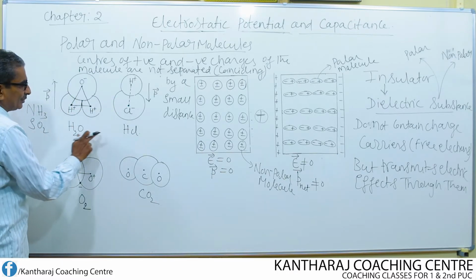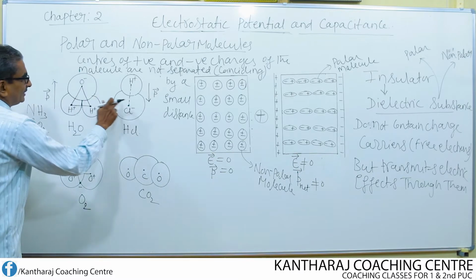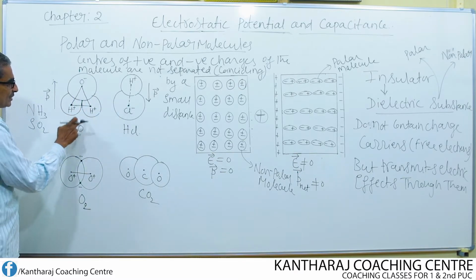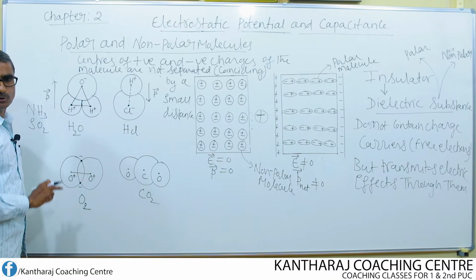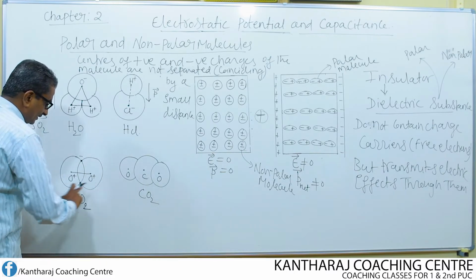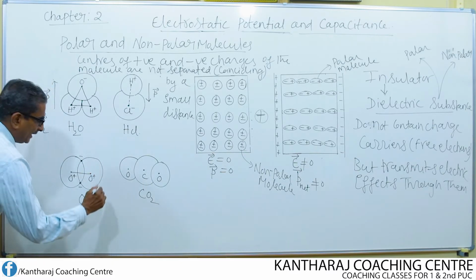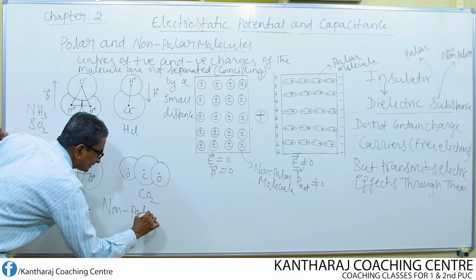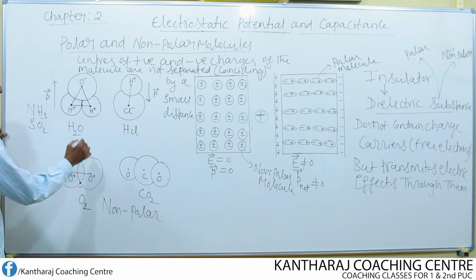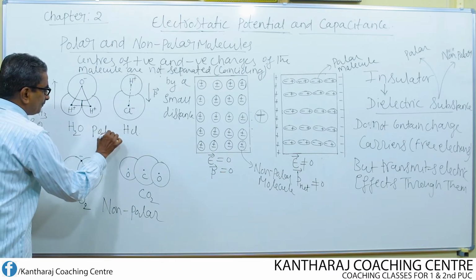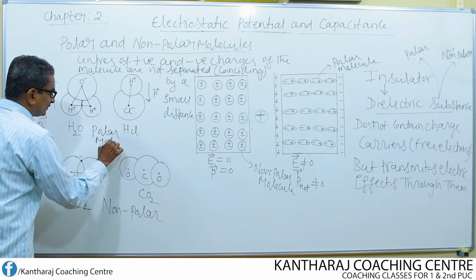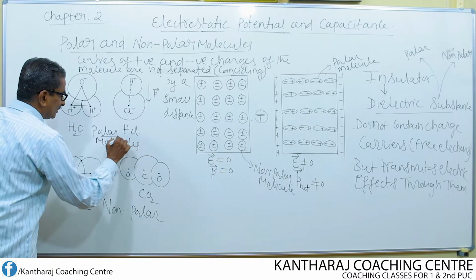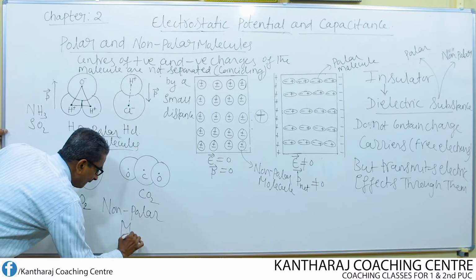These are the respective diagrams of the H2O molecule and the HCl molecule. What about this? These are the examples for the non-polar molecules.